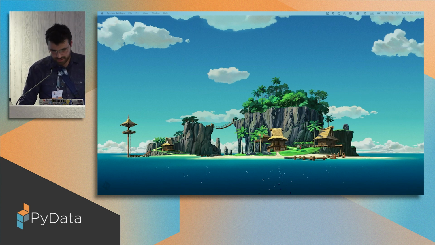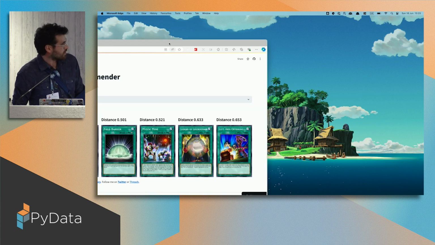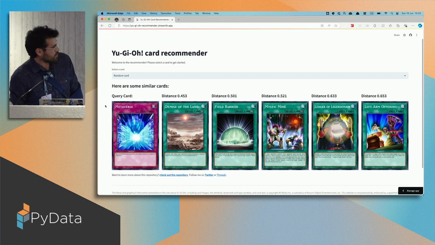And this is where, if you already know Yu-Gi-Oh, then forgive me if these recommendations are not that great. But yeah, now we can go ahead. Oh, sure, perfect. I wasn't showing anything. If we go ahead, we can just select a card, and we'll find similar ones. So Annoy gives us something called the distance, and obviously closest is better.